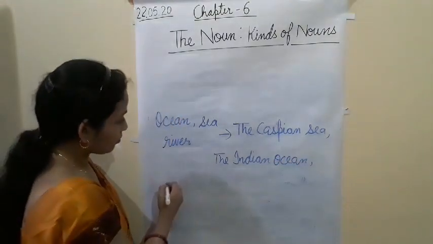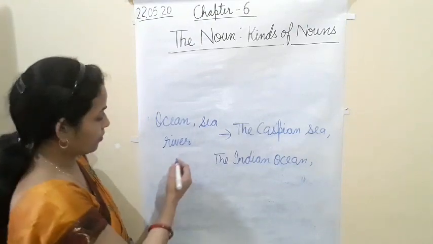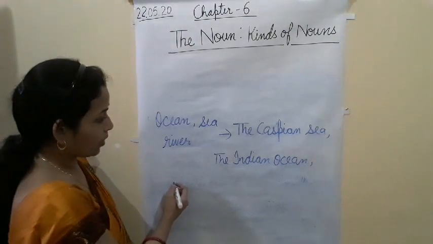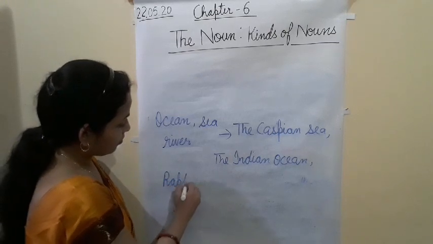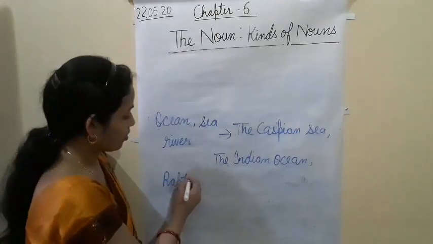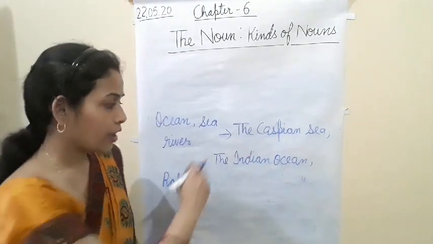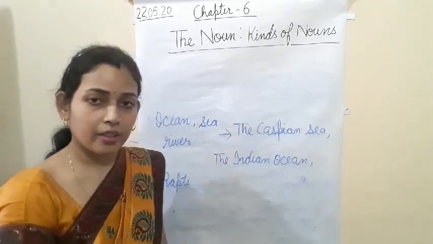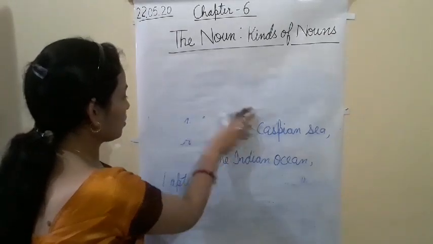River, any river name we can write, okay. So I am writing here Rapti, okay. So names of the ocean, sea, river I have written, and as you can see the starting letter is a capital letter. Clear?